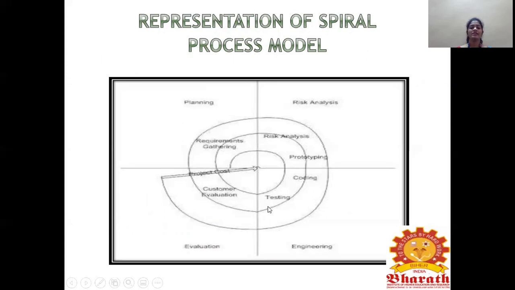Then it goes to the testing. Then it goes to the customer evaluation for the feedback. If any feedback is there, it again goes to the spiral model. This is called a spiral. It is an iterative process, incremental-like, but it majorly focuses on risk management.